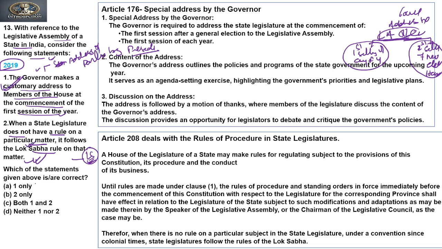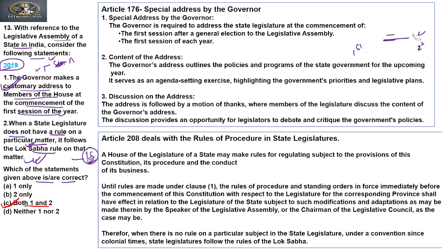We need to find which of the given statements are correct. So the answer to this question is C, that is, both 1 and 2 are correct statements. Clear? Now let's see the explanation to this question.